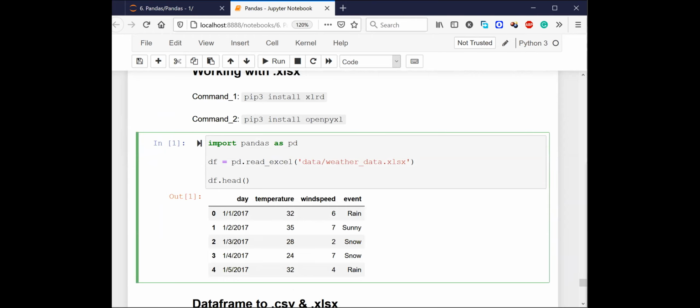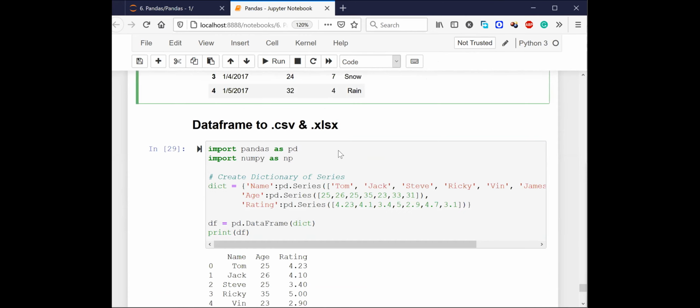Arti, do not put 3. Just say pip install xlrd. Do not put pip3. In Linux, you need to put pip3, but in Windows, you don't need to. You just say pip install xlrd. Let me know if it is showing any invalid syntax. Is it working? All right. Okay. Perfect. Let's move ahead.